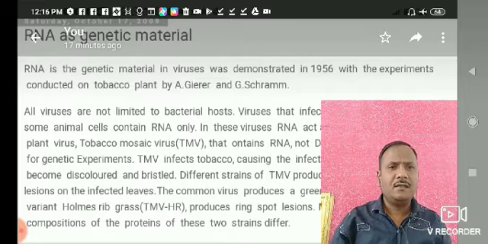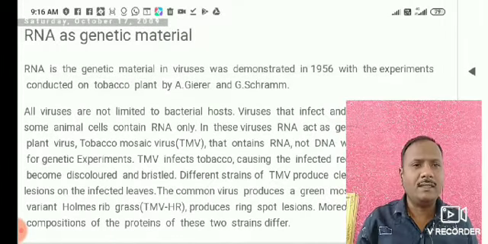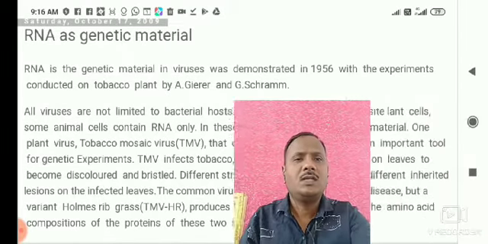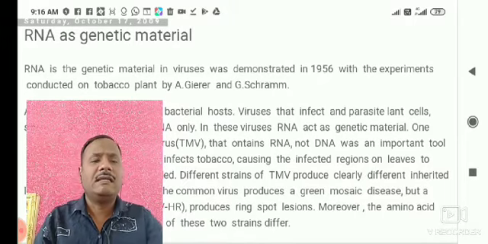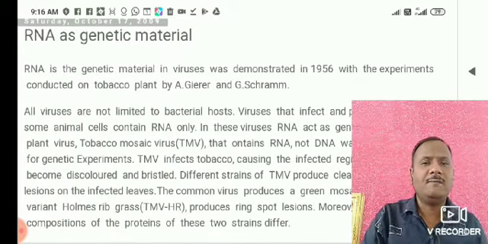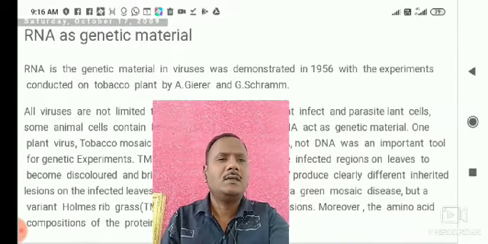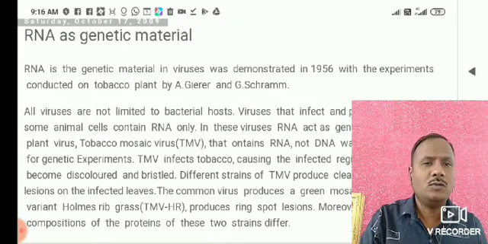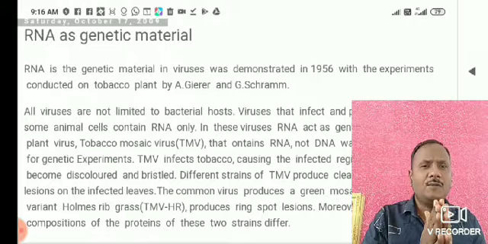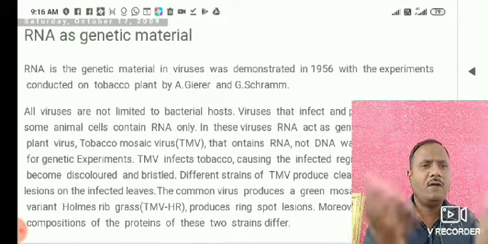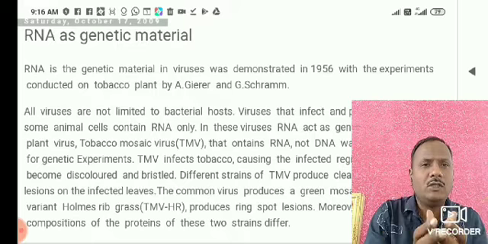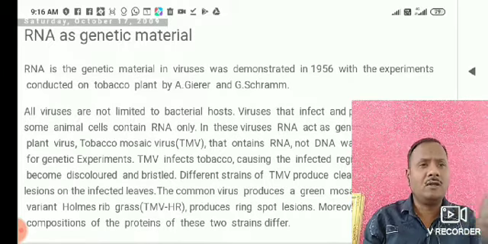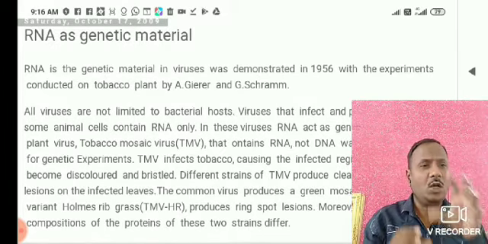In this case, the experiment was on the tobacco plant and the virus, that is the tobacco mosaic virus. So tobacco mosaic virus generally contains what? They contain RNA. In this experiment, the important tool is the RNA. TMV infects tobacco. The scientists observed that on the leaves of tobacco there is infection, round spherical brown-like or sometimes green-like structures present on the leaves.